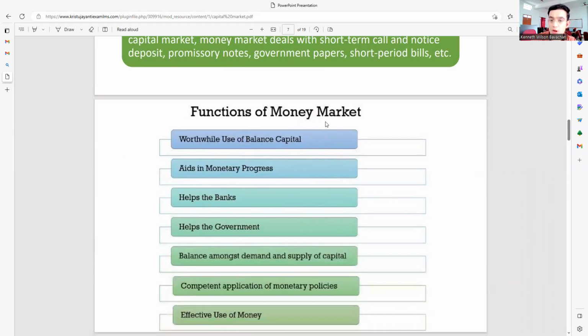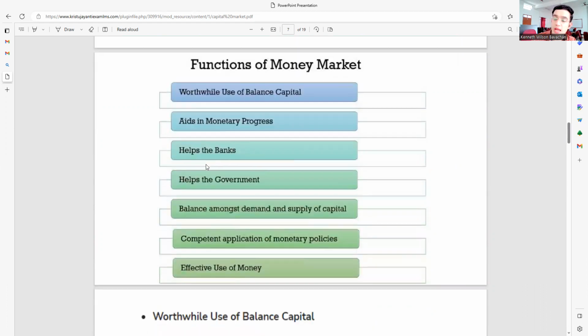Some of the most important functions of the money market are balancing capital and monetary progress, which is very important. It doesn't just help the bank, but also the government. It helps balance the demand and supply of basic capital, and helps in applying, following and regulating monetary policies. The last point is effective use of money, making sure we invest rightly so that we get the best output, which again affects the economic development of the organization as well as the country.